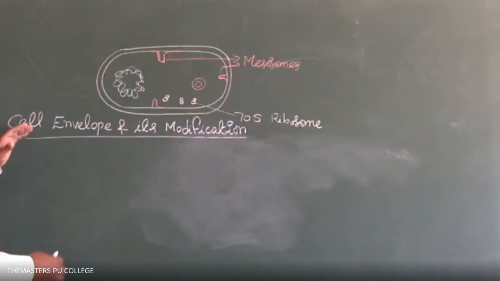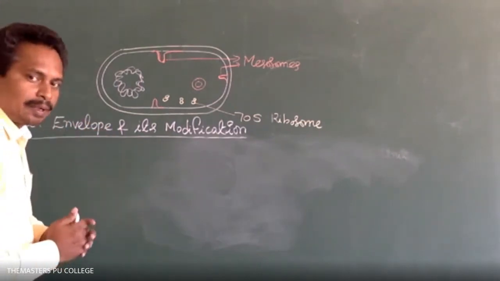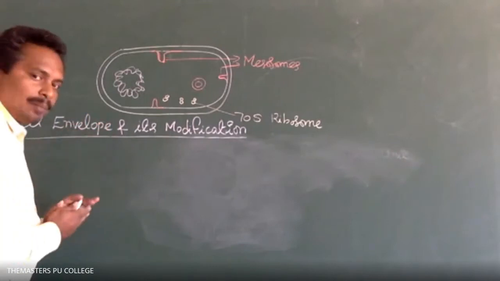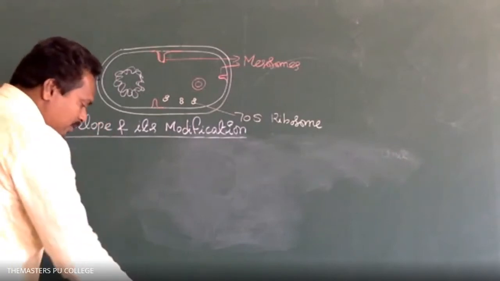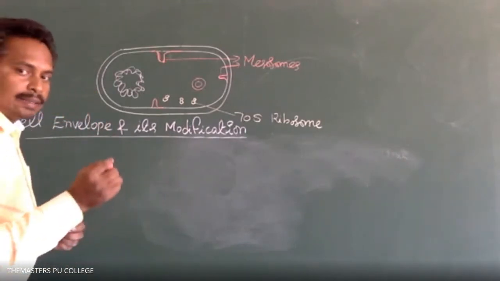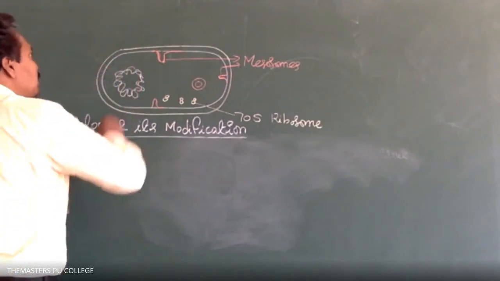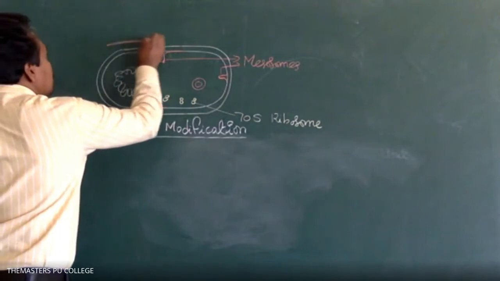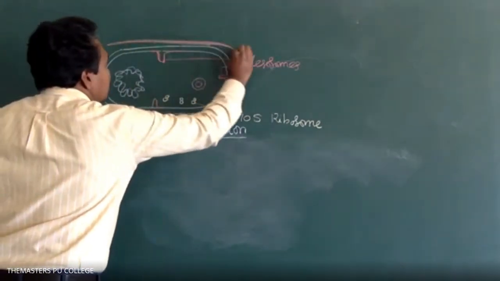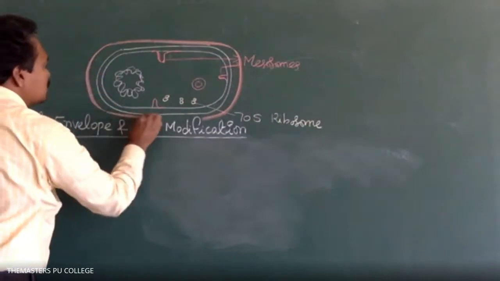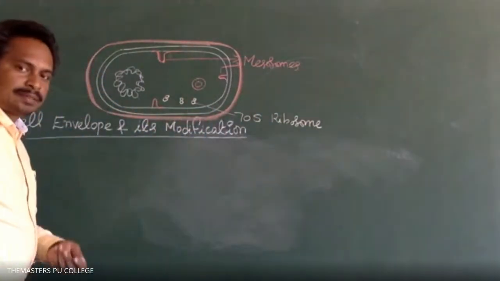In prokaryotic cells, the cell envelope consists of three layers.